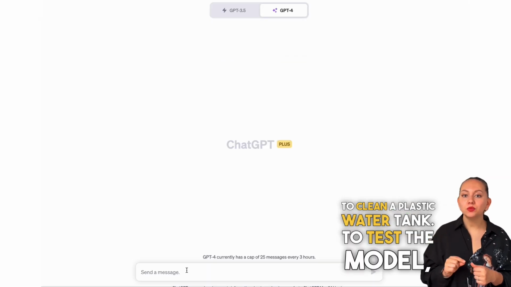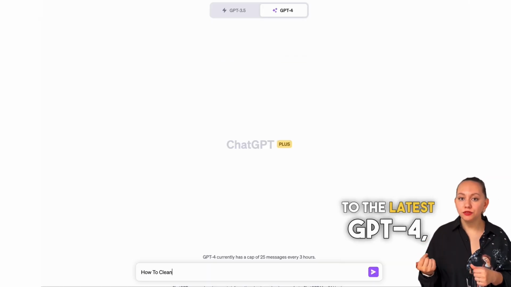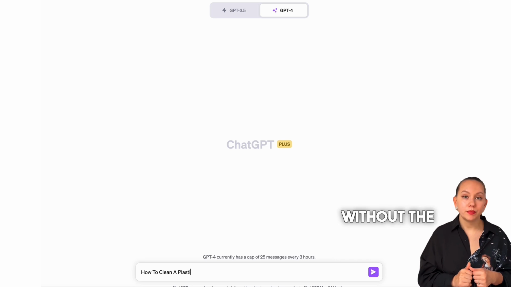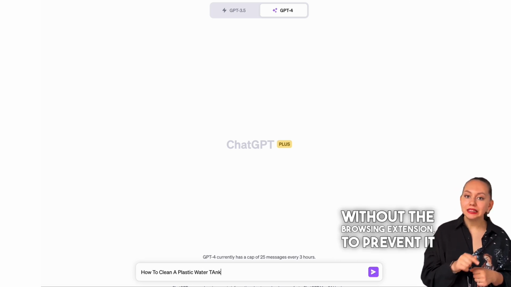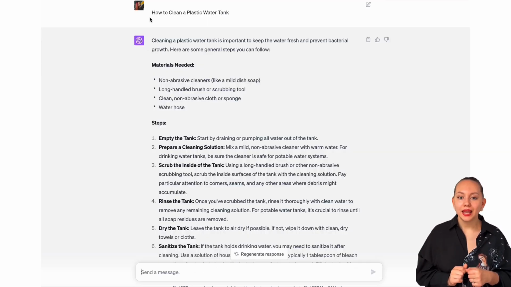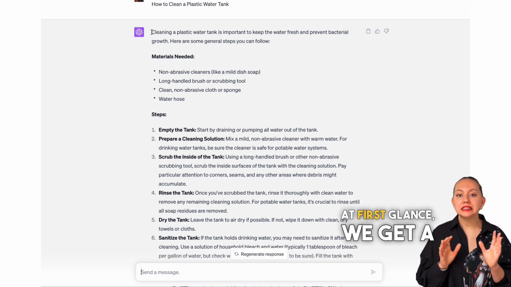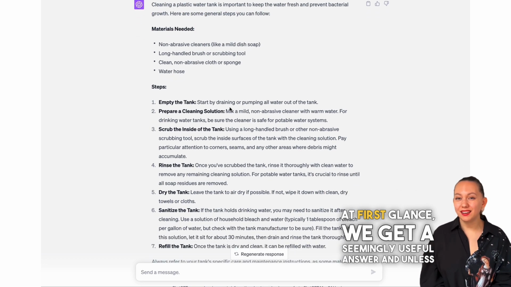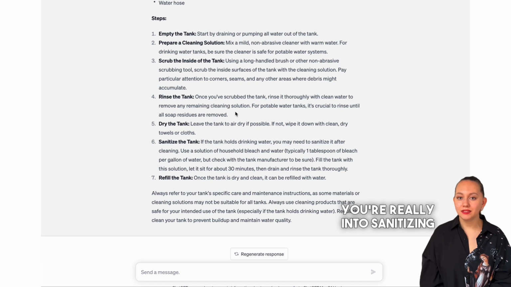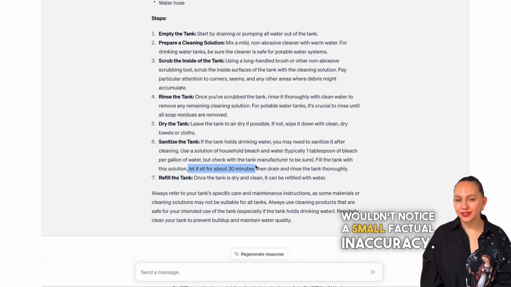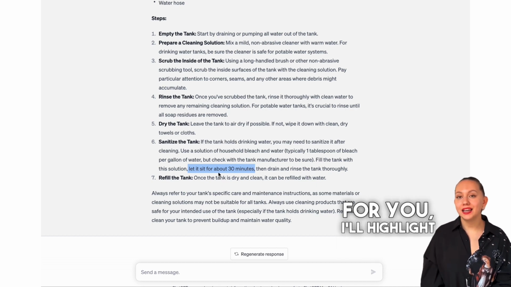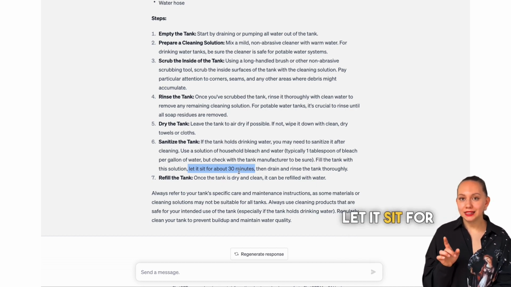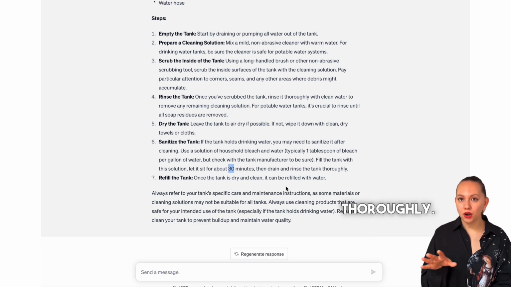To test the model, we ask this question to the latest GPT-4, specifically the version without the browsing extension, to prevent it from picking the answer. At first glance, we get a seemingly useful answer, and unless you're really into sanitizing things, you probably wouldn't notice a small factual inaccuracy. To make it easier for you, I'll highlight the incorrect piece. Let it sit for about 30 minutes, then drain and rinse the tank thoroughly.